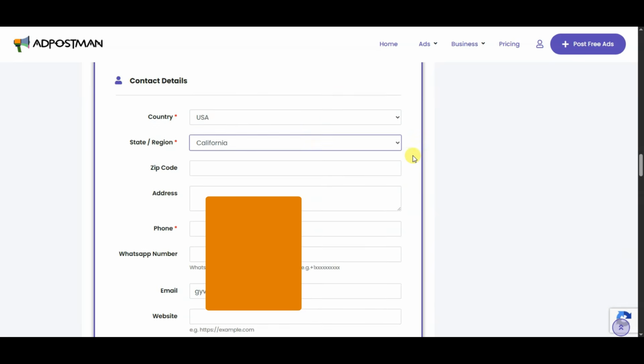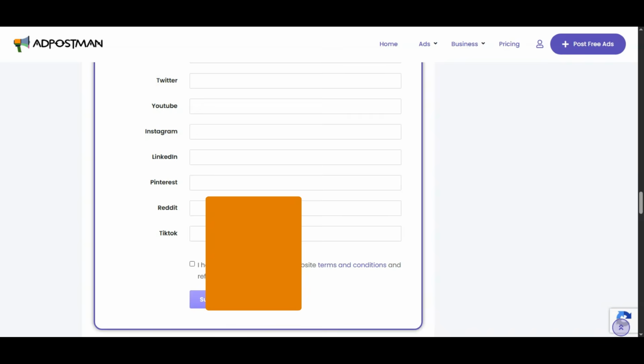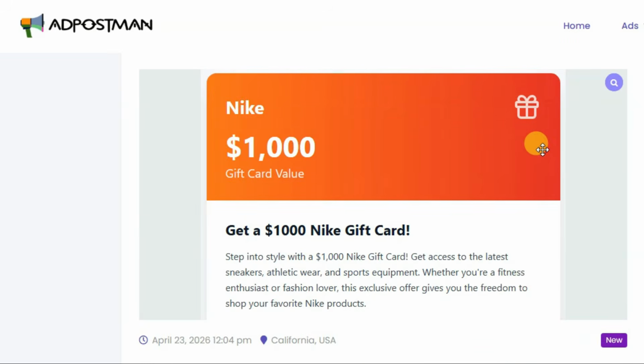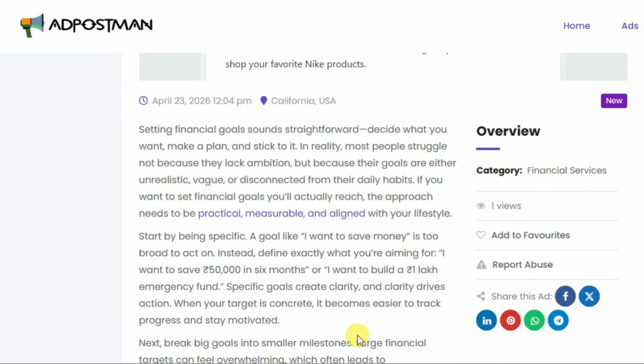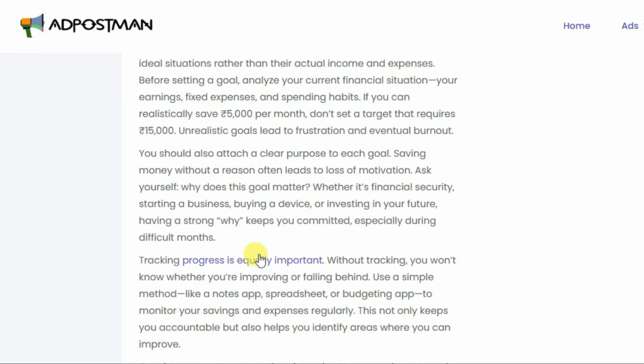Now you can scroll down. You can type your phone number. Now you can read and accept its terms and conditions. At last, you can click on submit button. Yeah, here we go. You can see here is showing my advertisement. And here is showing clickable text. Here is showing description. Here is showing clickable text.